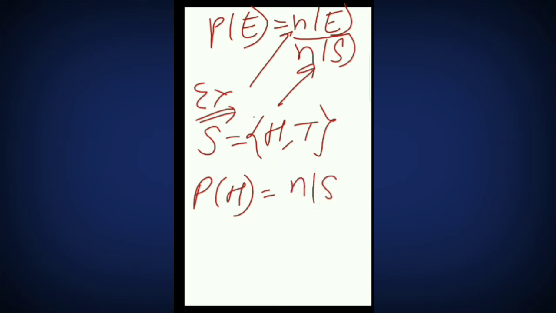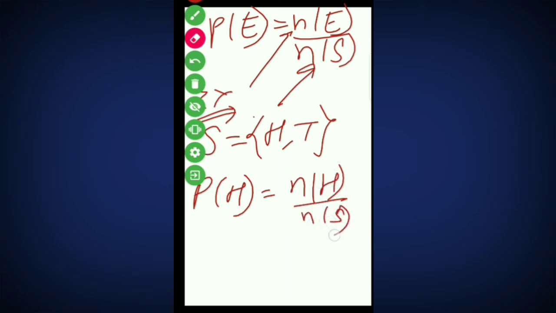Tell me how many times head comes. Head comes only once, that is 1, and the total number of sample space is 2. That is why the probability of head coming is 1 by 2.